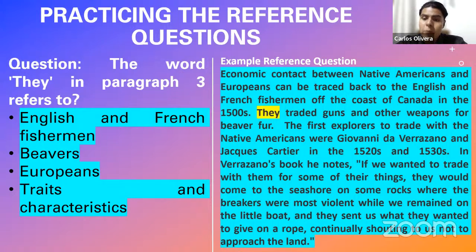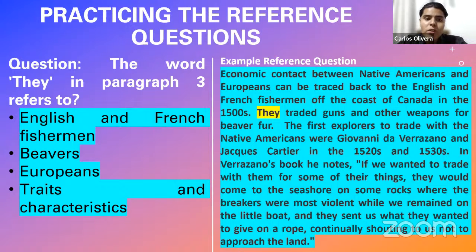Economic contact between Native Americans and Europeans can be traced back to the English and French fishermen off the coast of Canada in the 1500s. They traded guns and other weapons for beaver fur, right? We're just going to read until that point. I'm going to explain why, don't worry, but just until that point.